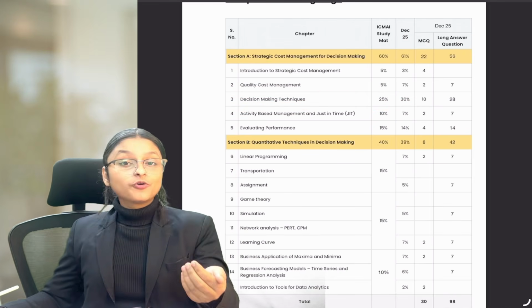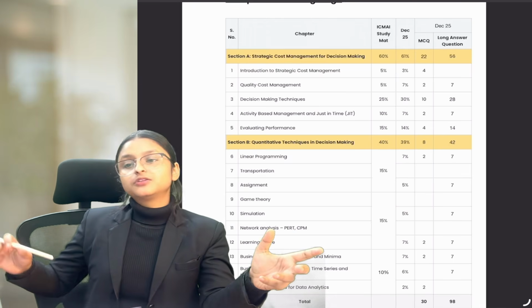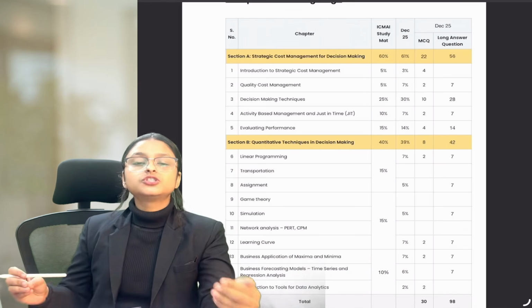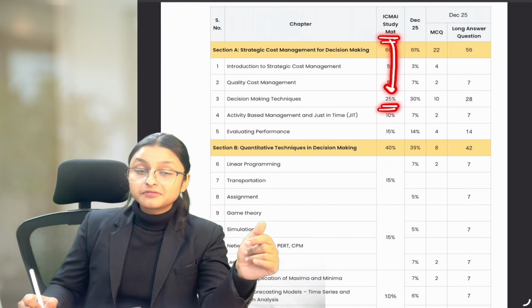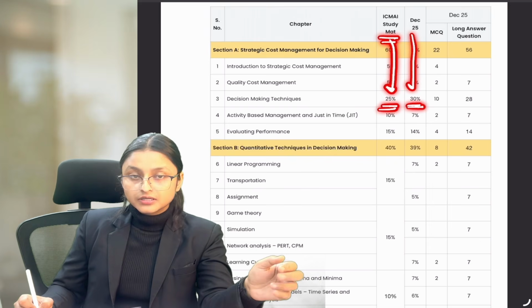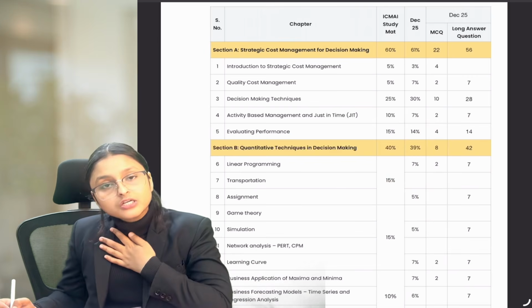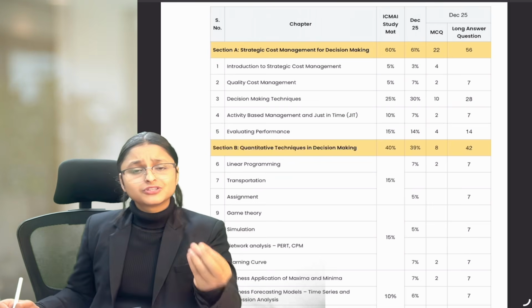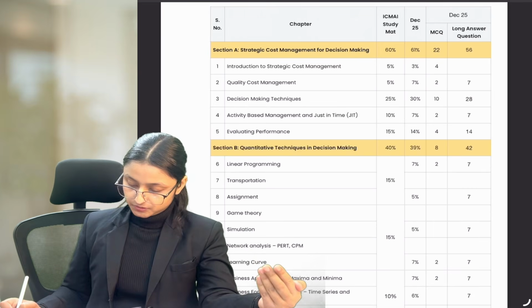But can we study in a way where we give more importance to one chapter and less importance to the other? The answer is no. If you notice, the Institute keeps on changing the weightages. The Institute study material says that this particular chapter will be asked for 25%, but this chapter was asked in your exams for 30%. And the same happens with other chapters also. So we need to make sure that we are preparing every chapter really well, so that if the Institute changes the pattern, we need not worry because we are prepared well for the exams.